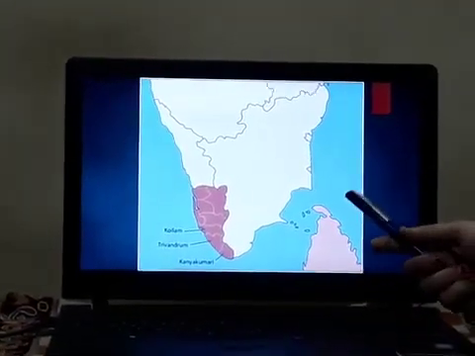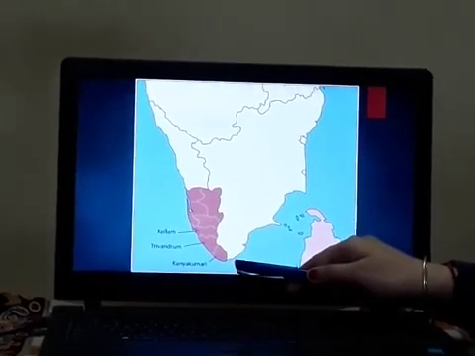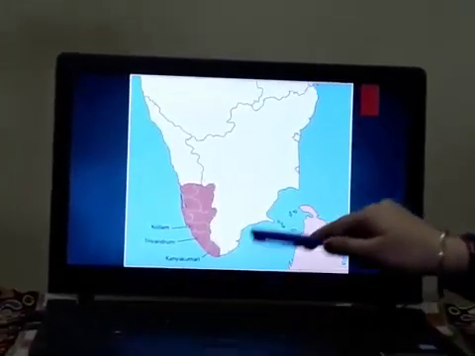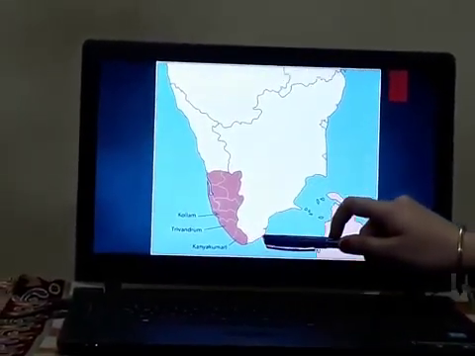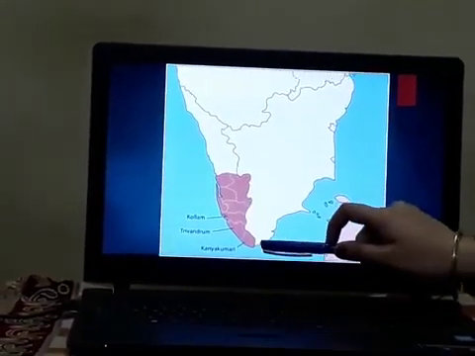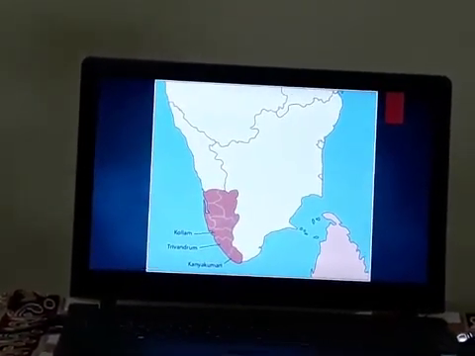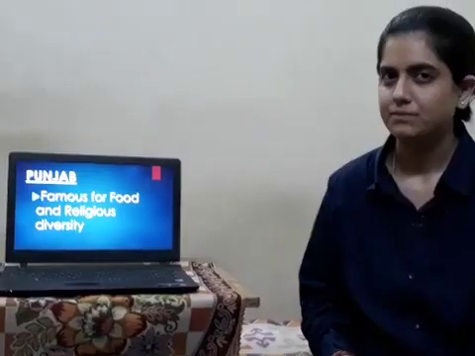Yes, if you look at the map, Kanyakumari is at the southern part, and this portion is also bending. So this is the cone of India, the Kanyakumari.